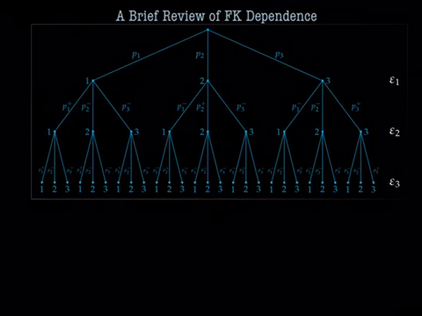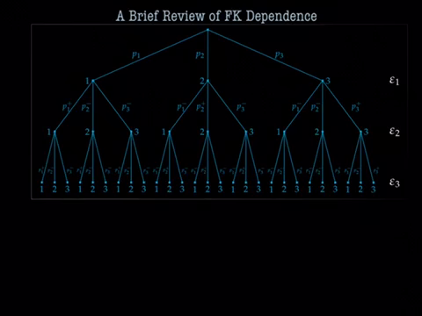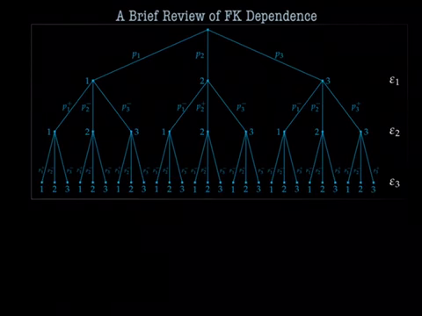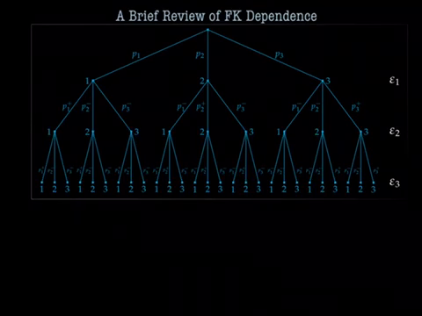Let's do a brief review of first kind dependence from the previous work. The graph that you see here shows the dependency structure. This first variable, epsilon1, is a typical categorical random variable with three categories in this case: 1, 2, 3. Here are its possible outcomes. Each of these outcomes has a particular probability of occurring: P1 for 1, P2 for 2, and P3 for 3. So this first line is epsilon1, and these are the possibilities 1, 2, and 3, with their corresponding probabilities on the line.